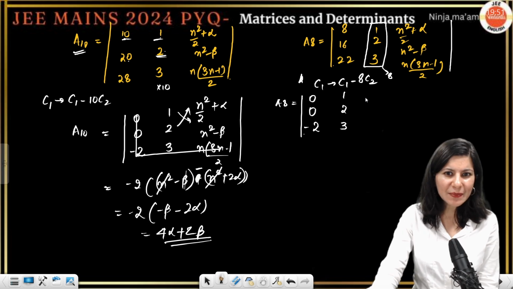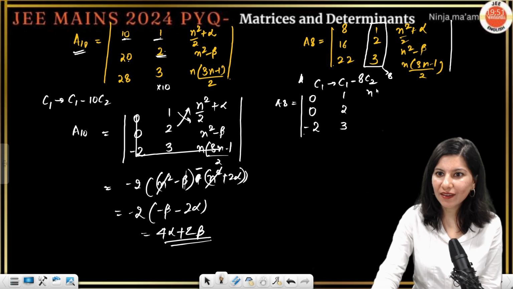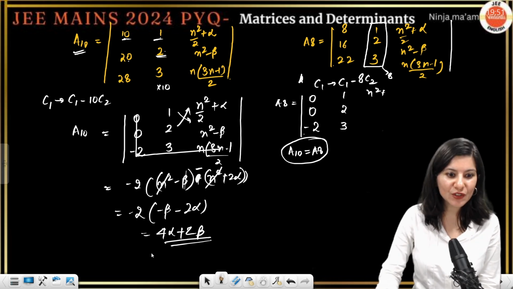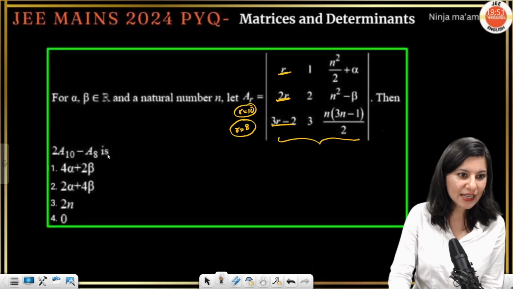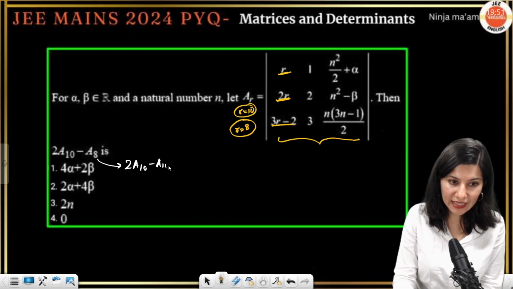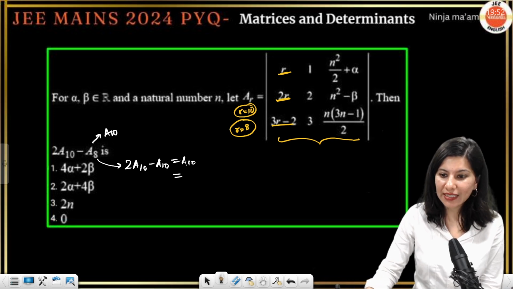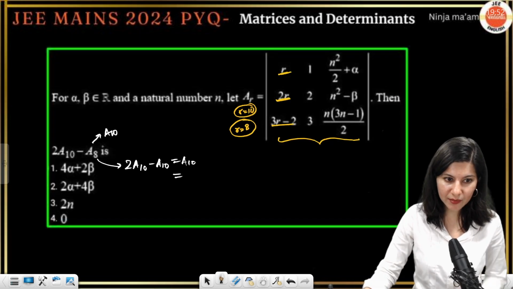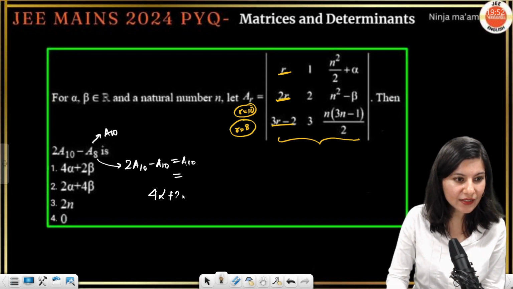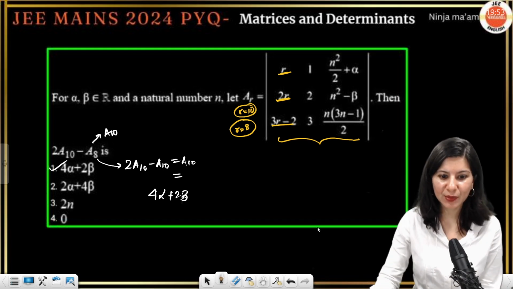Can you see the same determinant is getting formed, right? A10 and A8 are same. Can you see? I don't even have to write. A10 and A8 both are same, which is 4 alpha plus 2 beta. So this 2A10 minus A8, I am writing as A10. So this is also A10 only. So A10 value will be what? Tell me. 4 alpha plus 2 beta is the final answer, which is matching with option A. So 4 alpha plus 2 beta is absolutely right.